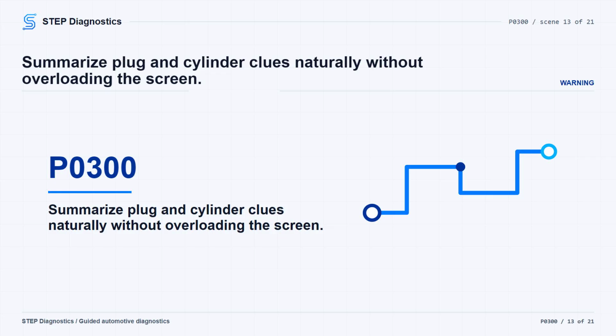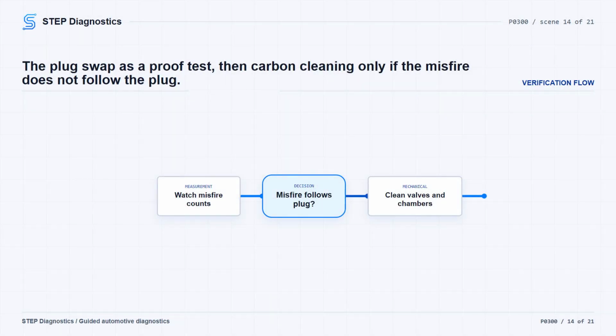If compression is not within specification, use a cylinder leak-down test to separate valvetrain from combustion chamber problems, then repair and verify. If compression is within specification, swap the suspect spark plug with a known good cylinder. If access makes that impractical, replace the plugs. Restart the engine and watch the misfire monitor. If the misfire moves to the previously good cylinder or goes away after plug replacement, replace the spark plugs and